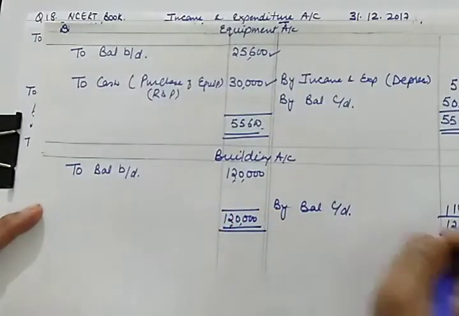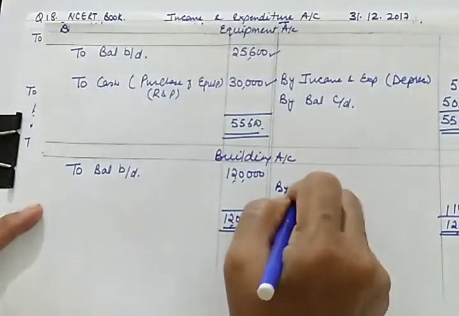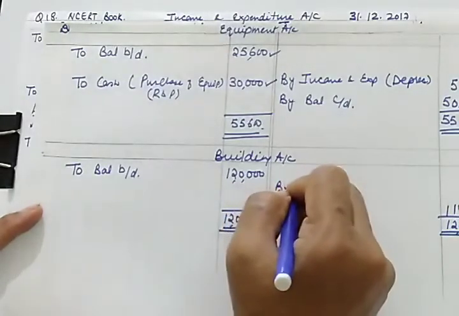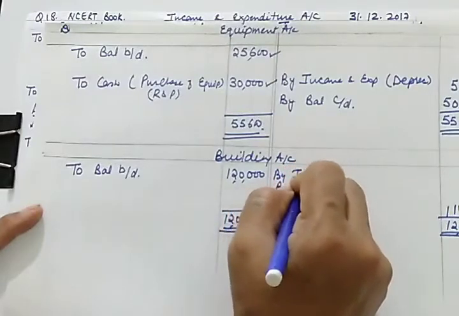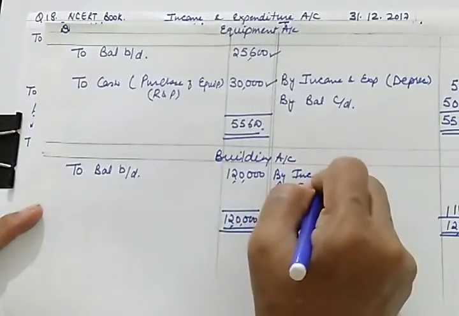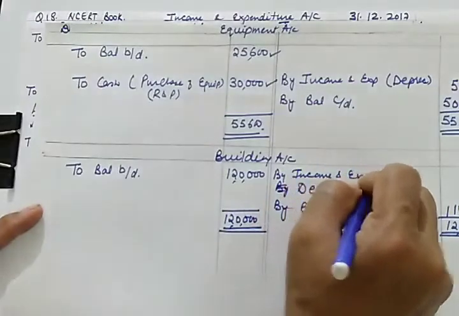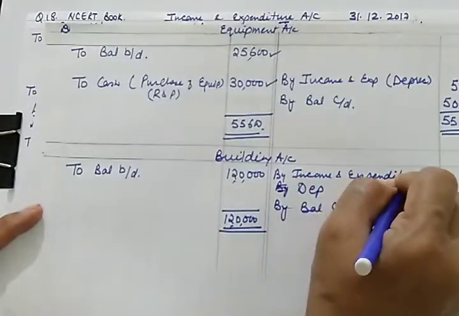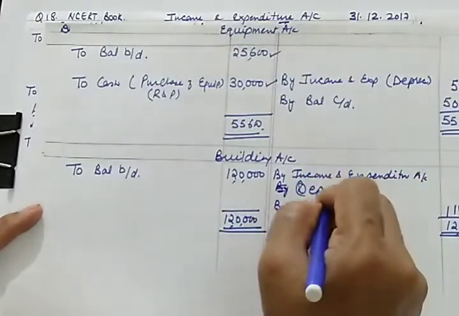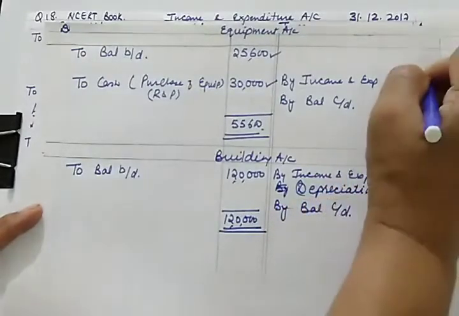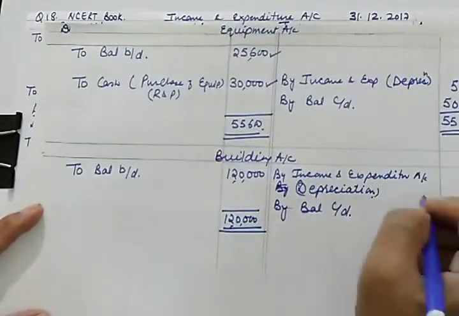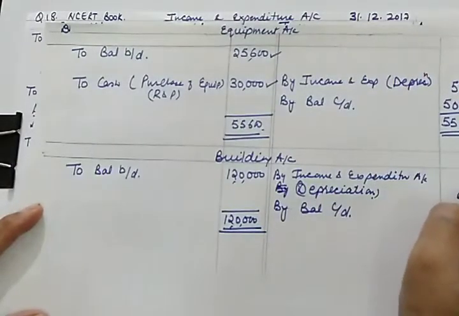So the difference is depreciation. But how to write the depreciation? We'll be writing depreciation through the income and expenditure account. The depreciation will be 6,000 here.